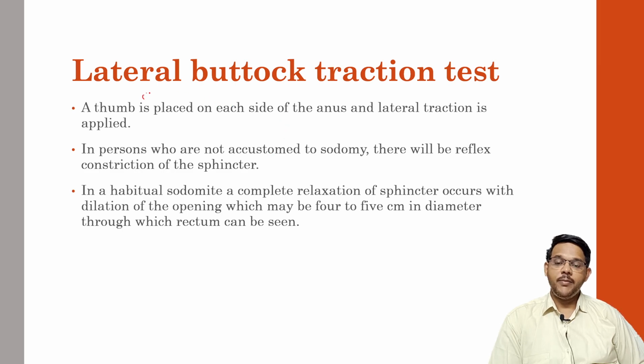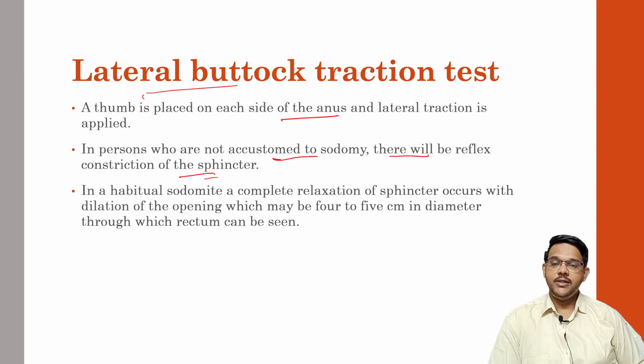Then the buttock traction test can be done to know whether it is habitual or not. In habitual persons, a thumb is placed on each side of the anus and lateral traction is applied. In a normal person who is not accustomed to sodomy, there will be reflex contraction of the sphincter. So when traction is given to the buttocks, the sphincter contracts reflexly.